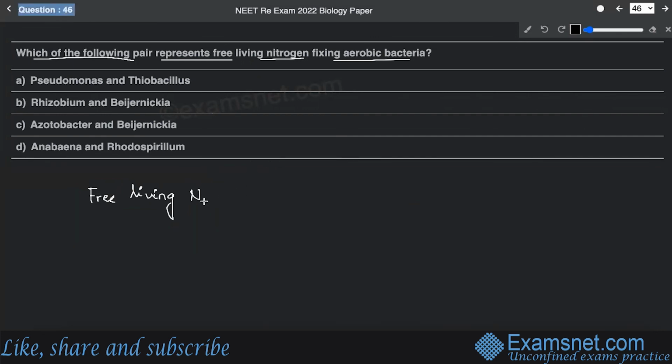So free-living nitrogen-fixing bacteria are of two types: they can either be aerobic or anaerobic. Let us first talk about the aerobic.